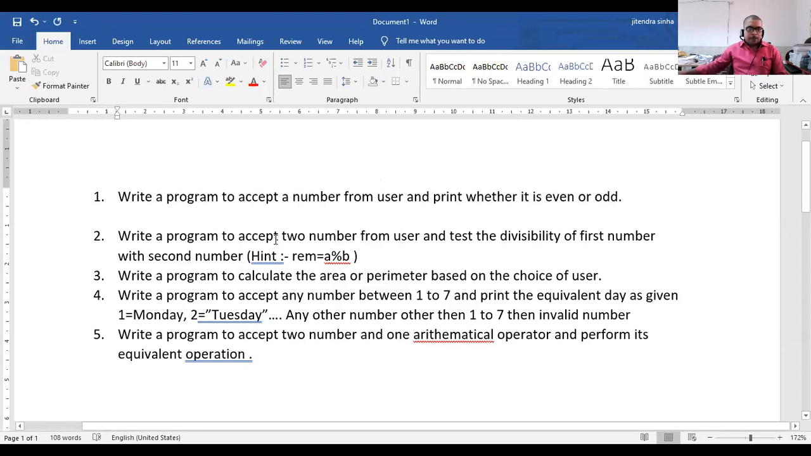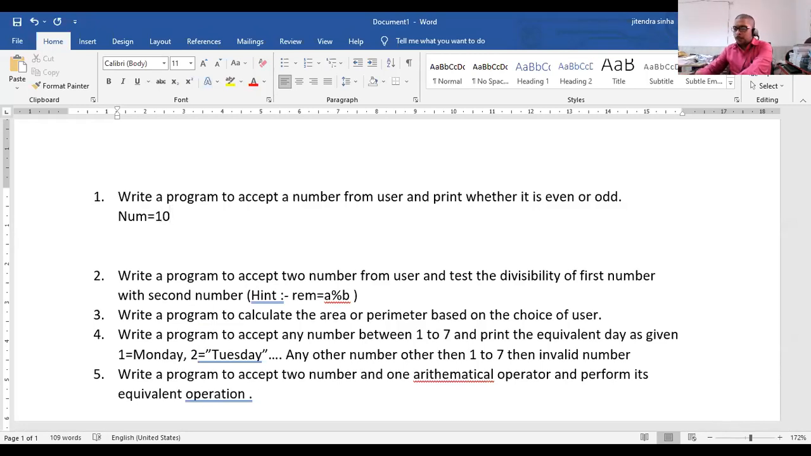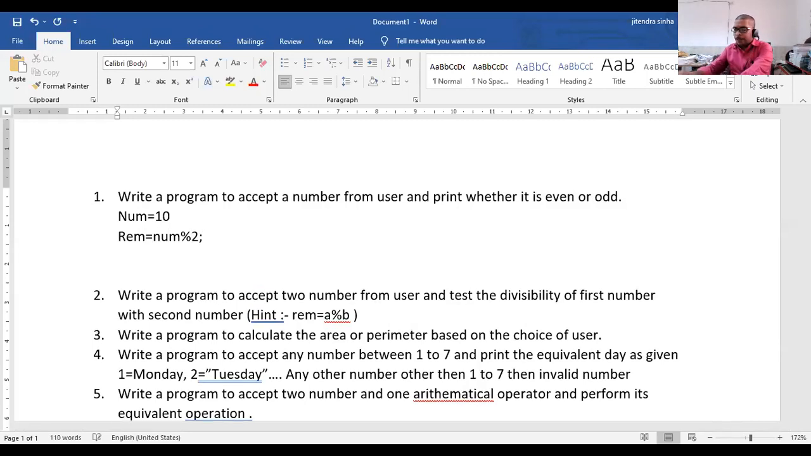Next, write a program to accept two numbers from the user. See, when it is the concept of even or odd, you will check that very number. Suppose you take a remainder, and suppose you have taken a number, num is equal to 10. Then you are supposed to check it: remainder is equal to num percent 2. Now if the remainder is 0, you will apply if, right?